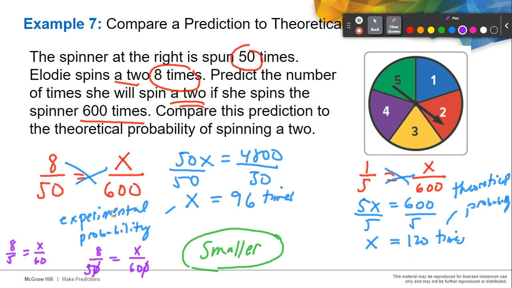You will have 5x equal to 480. When you divide that by 5, it will be equal to 96. So x equals 96. Another technique is, as you can see here, you can cross out one of the zeros. So you'll have 480 divided by 5, and that is 96 times.